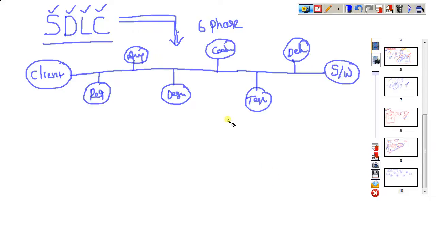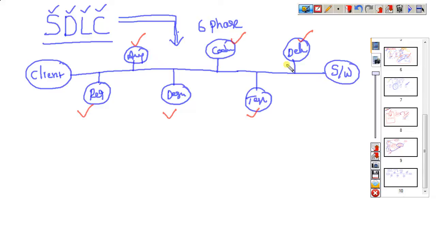So this software development life cycle is divided into 6 phases. What are those 6 phases? Requirement phase, analysis phase, designing phase, coding phase, testing phase, delivery and maintenance. Using these 6 phases, they can complete one project in a successful manner.